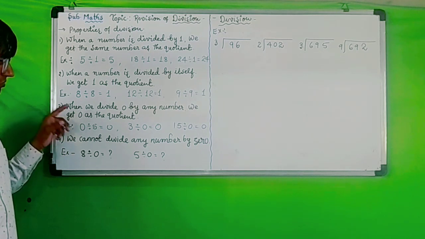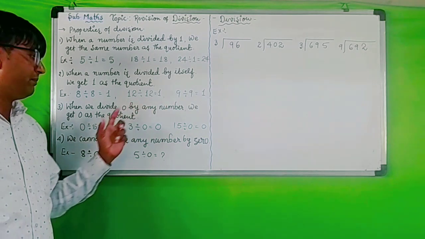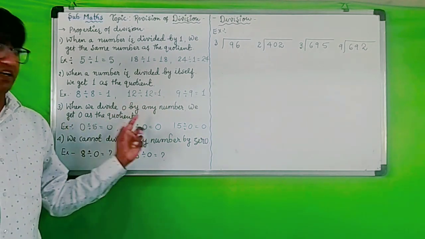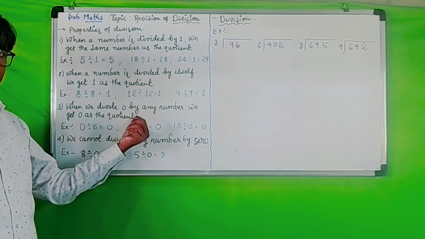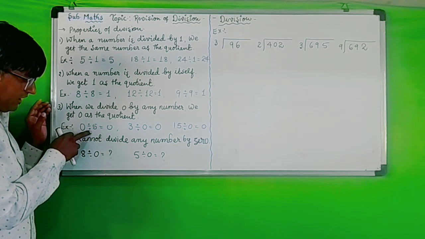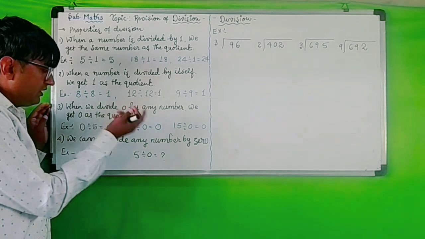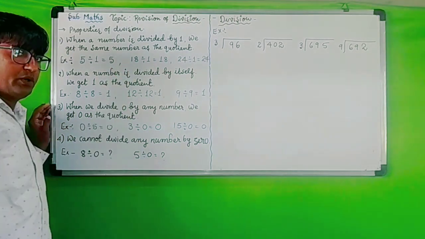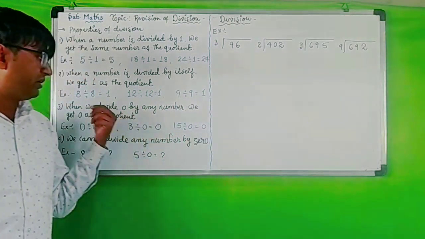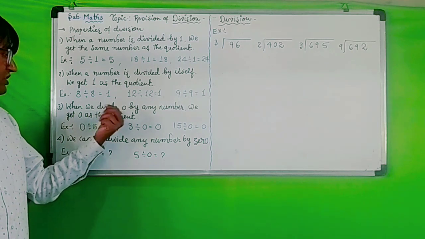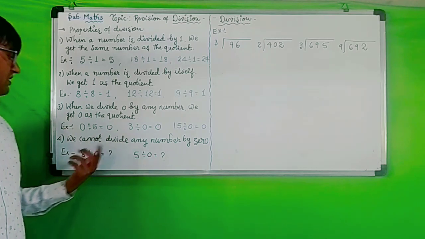Now the third one. When we divide 0 by any number, we get 0 as the quotient. For example, 0 divided by 5 equals 0. Then 0 divided by 3 equals 0, and 0 divided by 15 equals 0. So when we divide 0 by any number, the quotient will be 0. This is the third property.